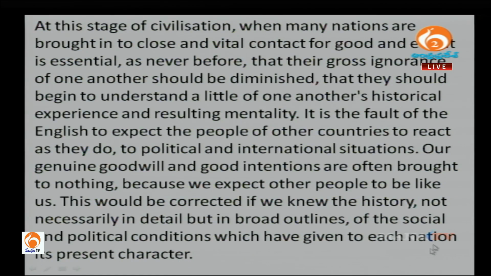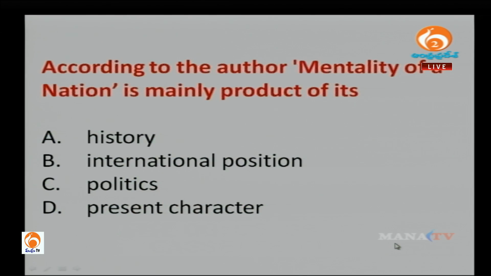So the nation's character is the main part of the question, right? What is related to the nation's character in this passage? They mentioned that it could be corrected if you knew the history, not necessarily in detail but in broad outlines, of the social and political conditions which have given to each nation its character.